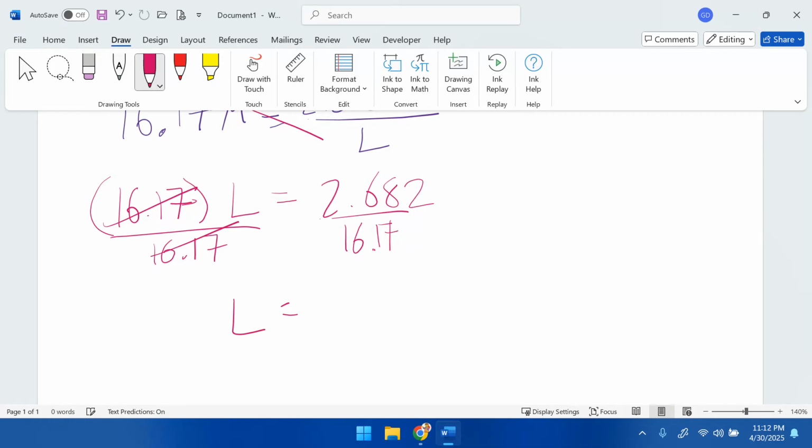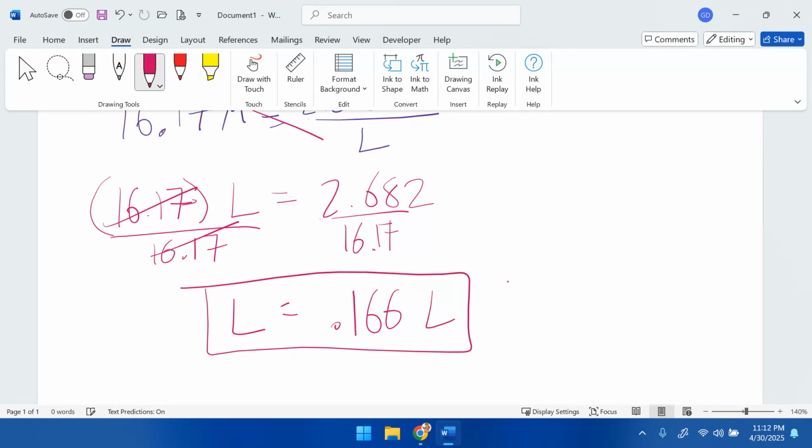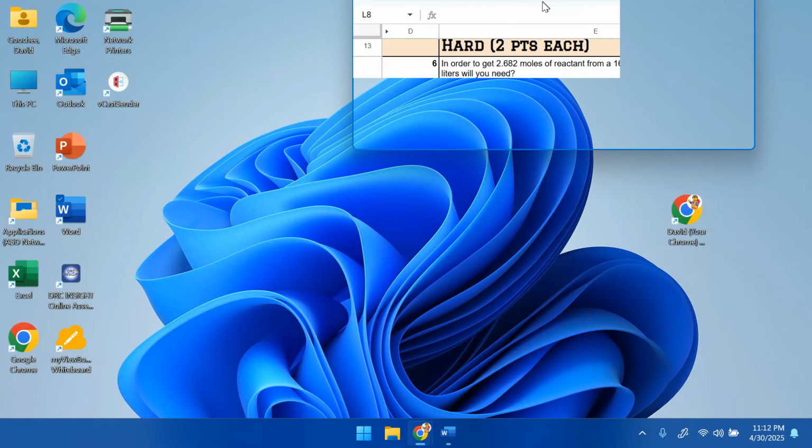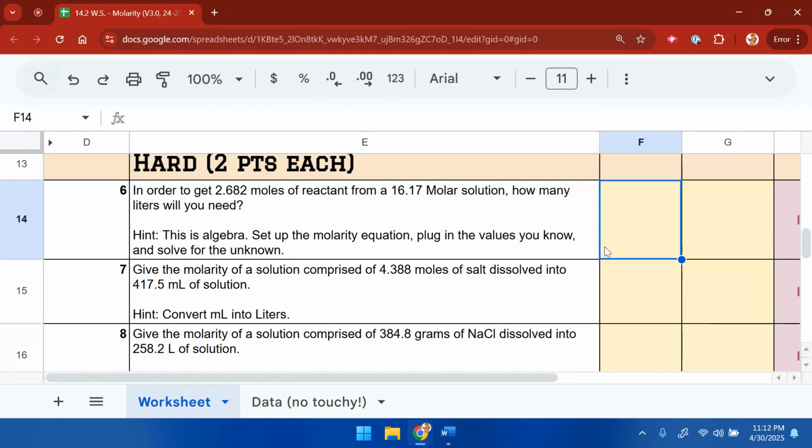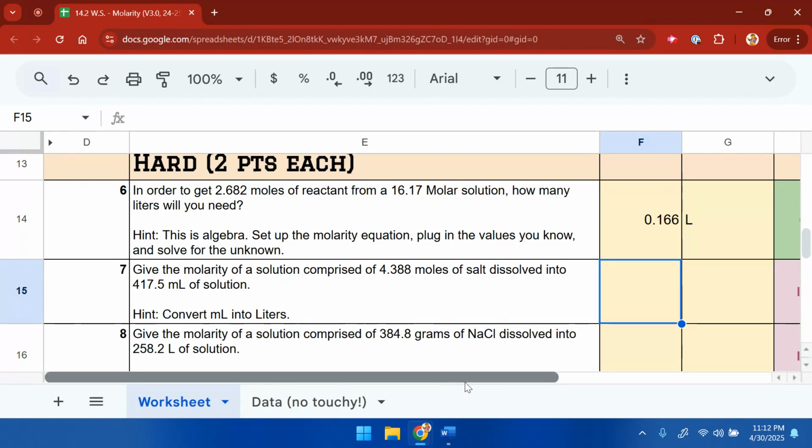And the volume of solution I will need is equal to 2.682 divided by 16.17. And I get that I will need 0.166 liters of solution. There we go. Let me plug that in and see if that's correct. Hey, I see that green. Yes, that is correct. So there you go.